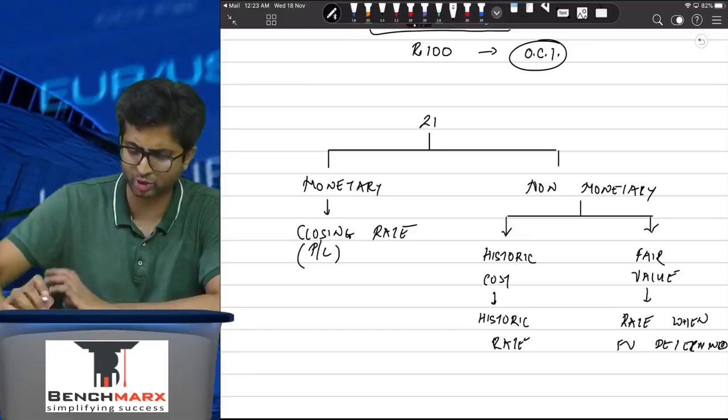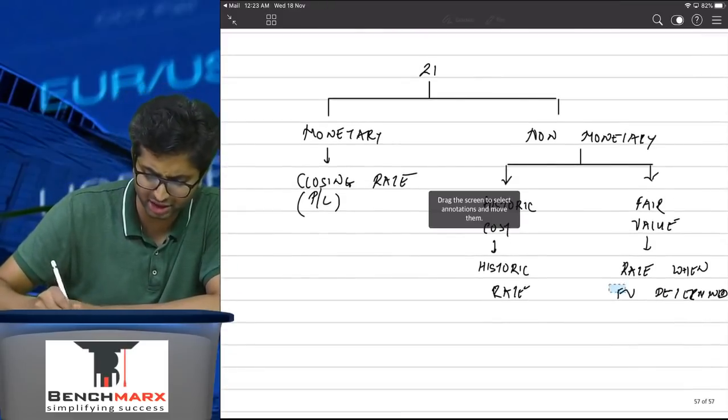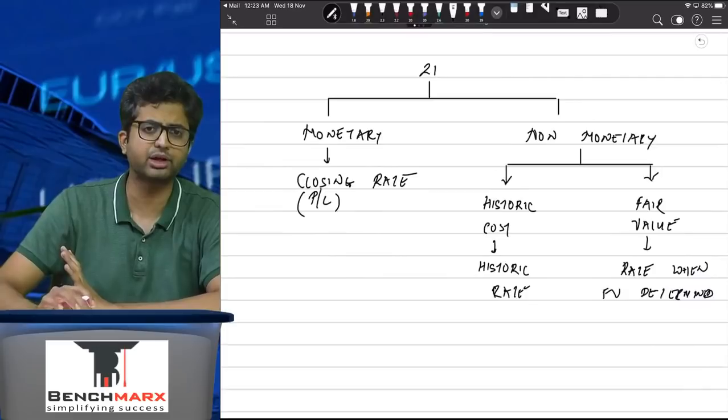Are we clear with this? Yes, okay. This is at the rate when the fair value is determined. This is the general principle of Ind AS 21.